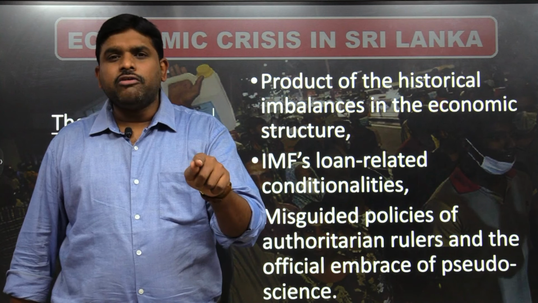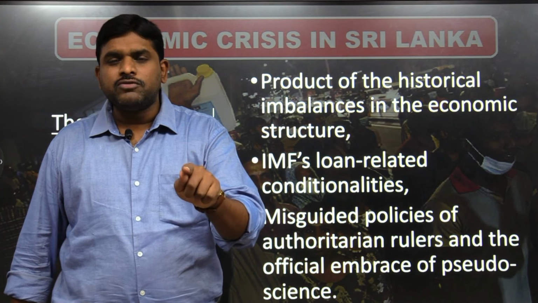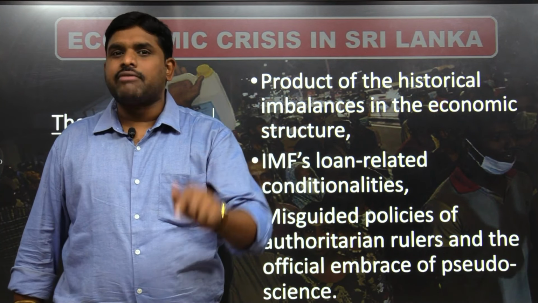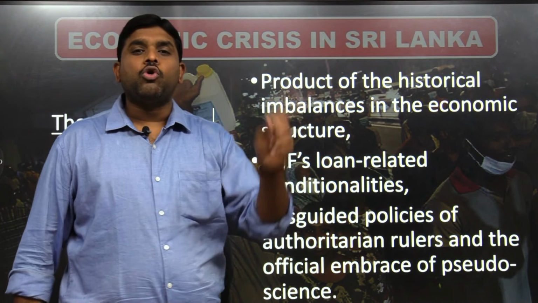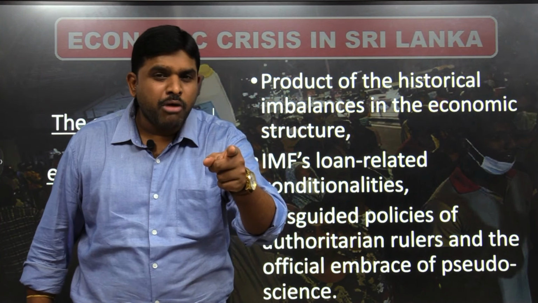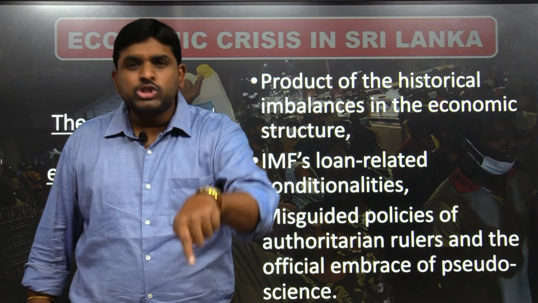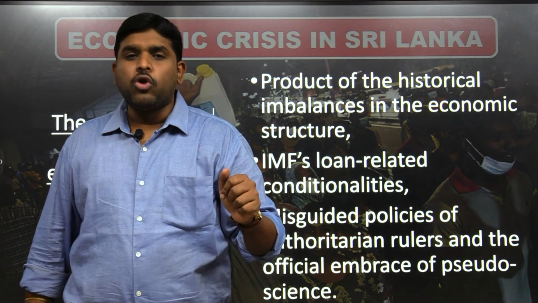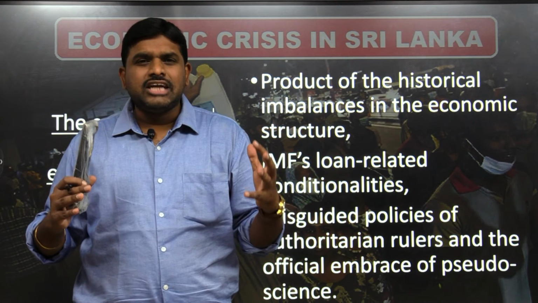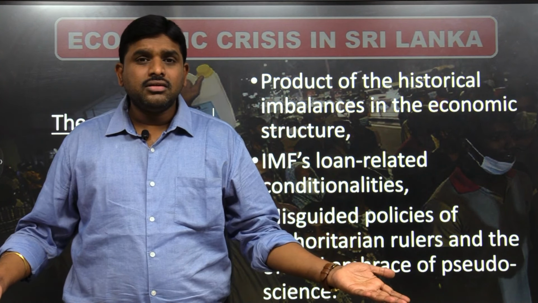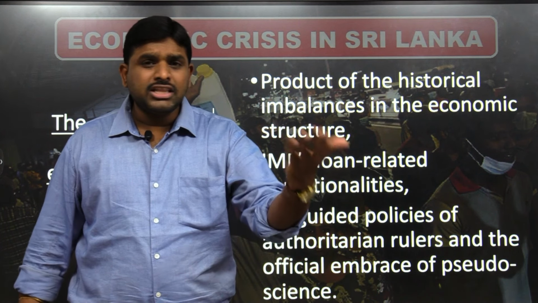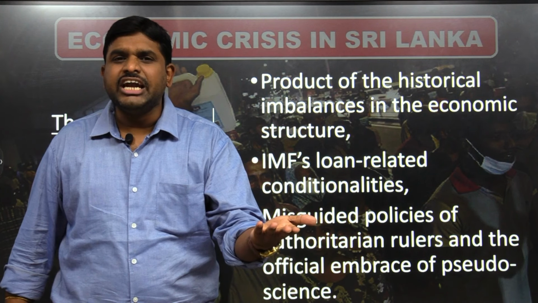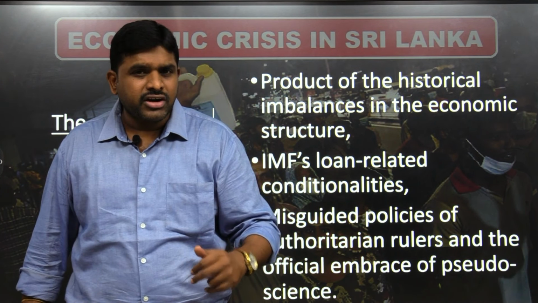So, 5% of fiscal deficit means 5% of GDP they need to borrow from foreign countries or foreign institutions for its survival. So, the IMF told that no, you cannot go for foreign borrowings. You have to reduce your fiscal deficit from 5% to 3.5%. Then only I will give you a loan. Then again they got stuck. What do I have to do? But there is no other opportunity. They have to get the loan from the International Monetary Fund. So, they accepted the conditionality given by the International Monetary Fund.